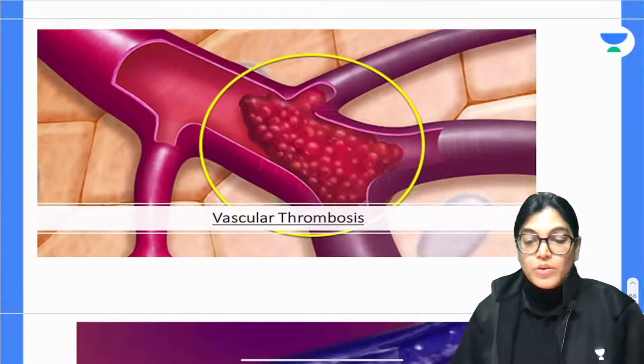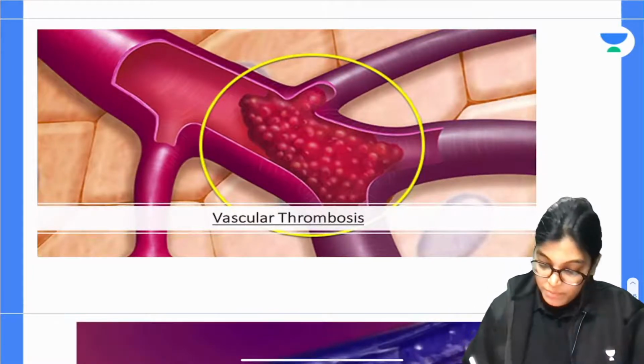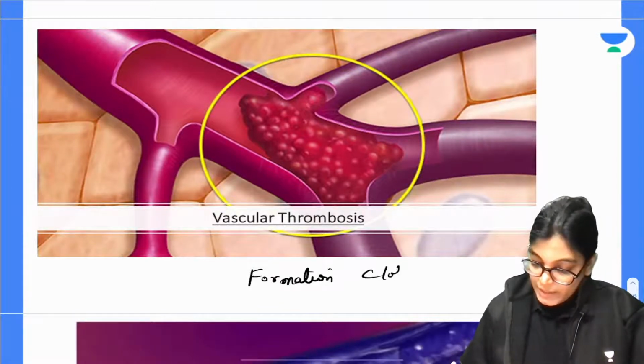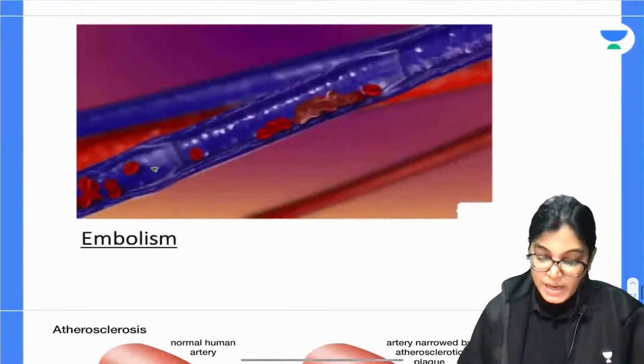Vascular thrombosis. What do you mean by vascular thrombosis? That means formation of clot. So formation of clot is called thrombosis. Formation of clot in case of veins is called vascular thrombosis.